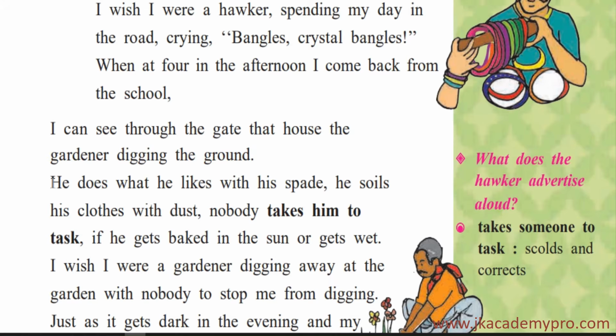So this is what the boy sees when he is returning from school, and what he feels. Here you are seeing that the gardener does what he likes with his spade. So here, what is a spade? Spade is a garden tool that the gardener has to use in order to dig the soil. So here he is doing what he likes, isn't it? Gardening is what the gardener has to do, and he likes that, and so he is digging the soil with his spade. He soils his clothes. Now the word soil means the soil of the earth, but here soils means he is dirtying his clothes. His clothes get dirty with dust.